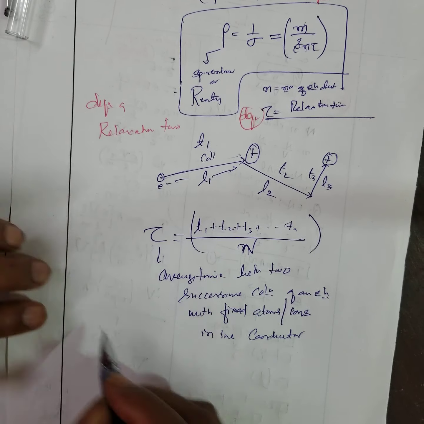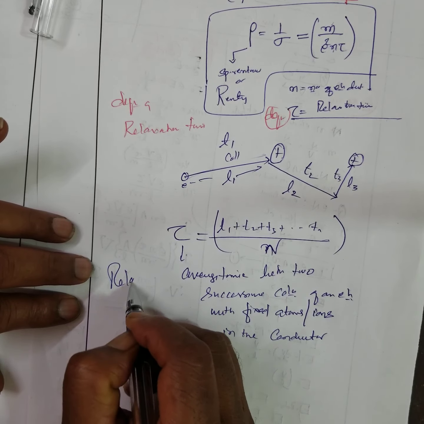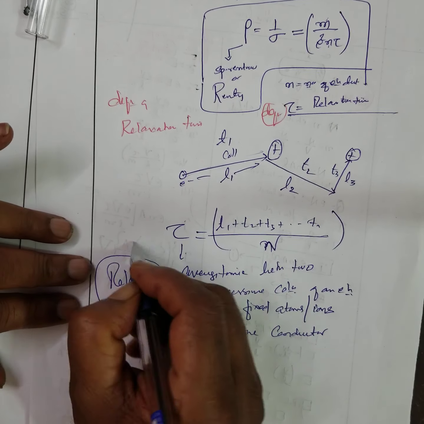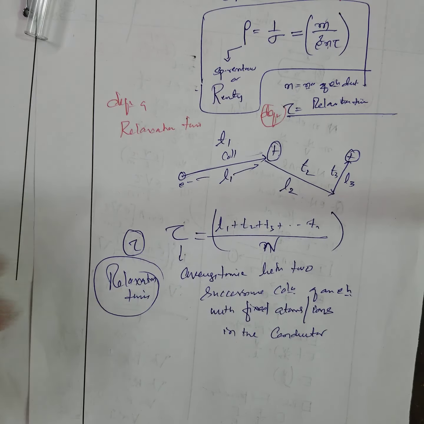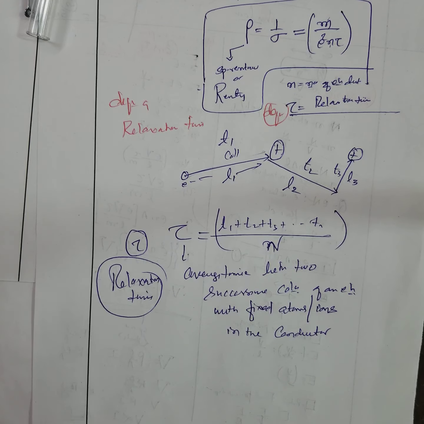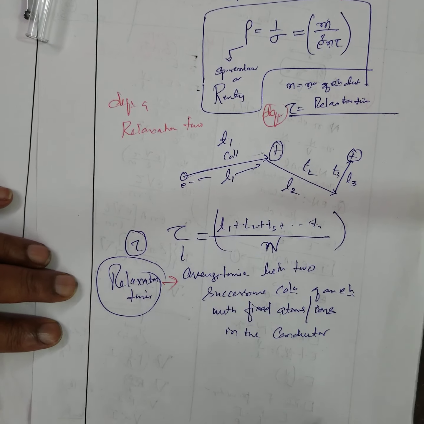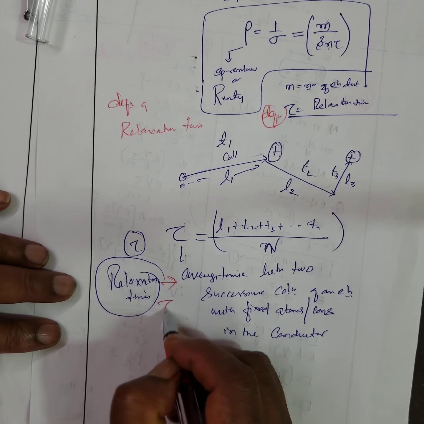That is called relaxation time. You apply your proper reasoning. You understand the meaning, but you may not know how to write it in English, because of the language problem. What is relaxation time? Tau.